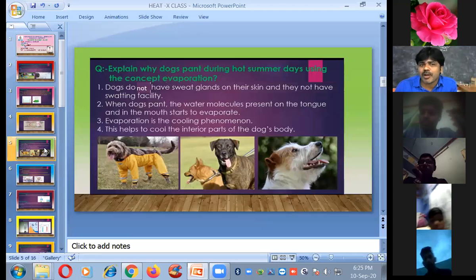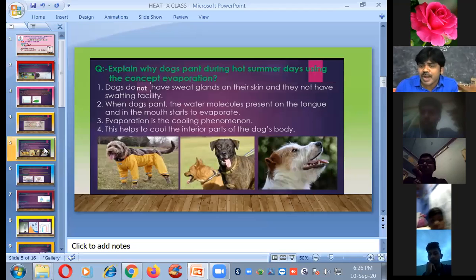We are all observing that dogs pant, especially in summer, because the water molecules present on the tongue and in the mouth start to evaporate. That means here also the evaporation process helps the dogs to cool their bodies. So whenever that heat energy is reduced, they feel cool.